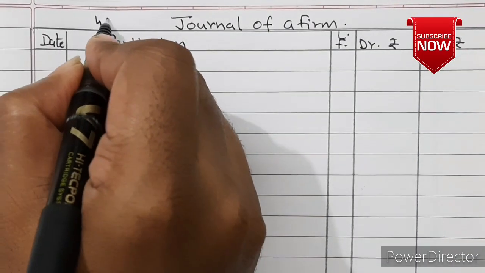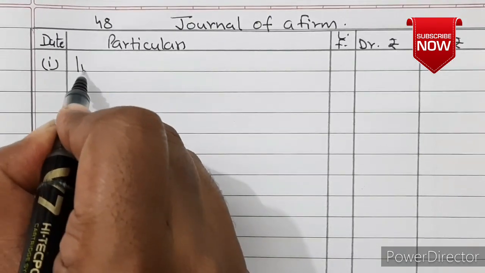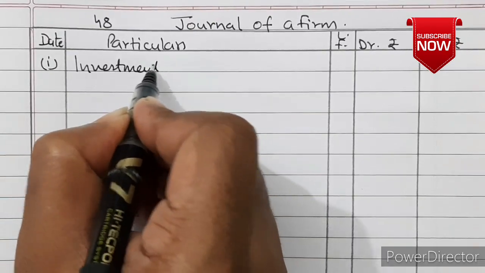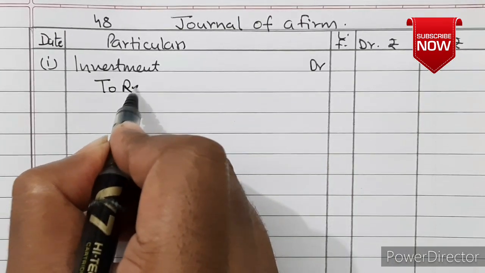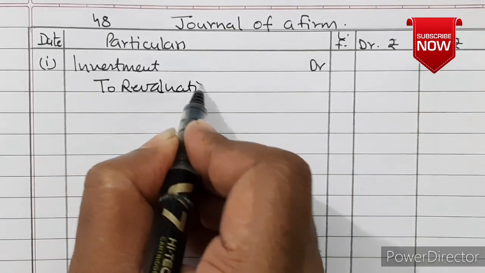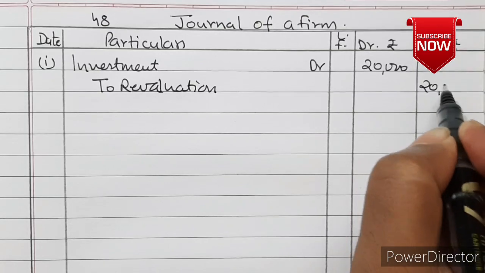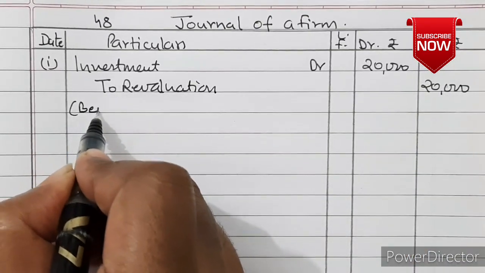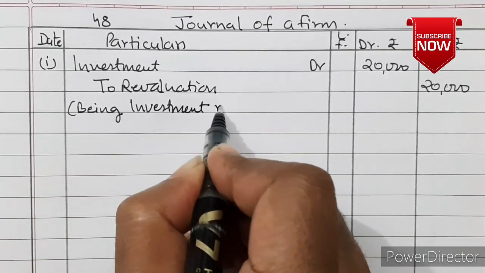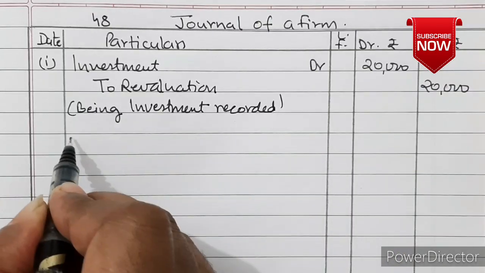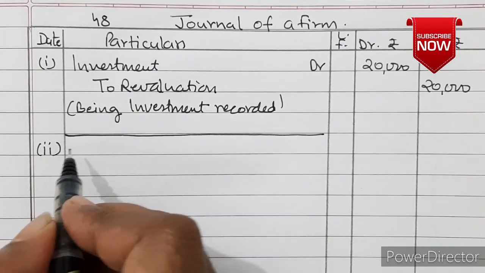So question number 48. First point, unrecorded investment is to be recorded. So investment account debited, because investment is an asset and when it is recorded it will be debited, to revaluation account 20,000. Being investment recorded. Then second one is unrecorded liability recorded.